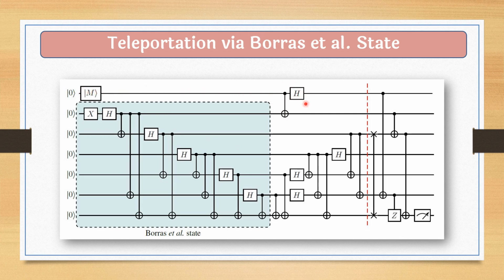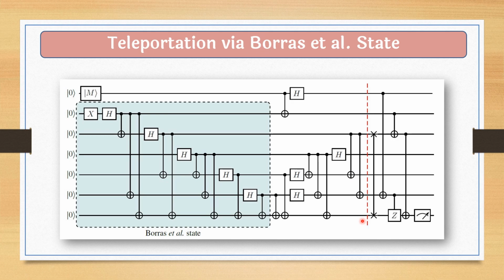I have already told you that this operation is used to entangle this qubit with our existing entangled channel, and these are the other operations that we have to apply. Now you may wonder how the authors got these operations.